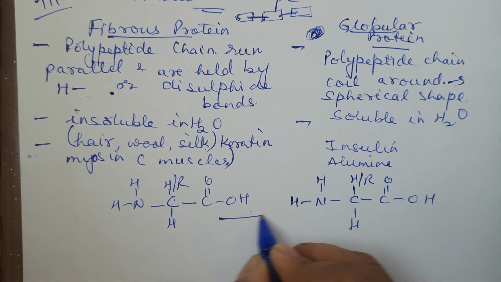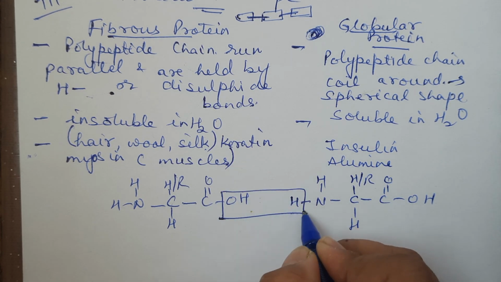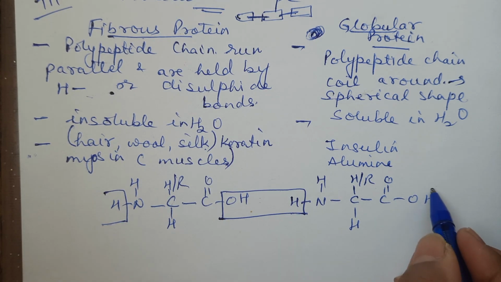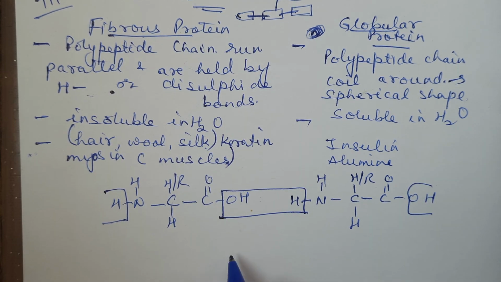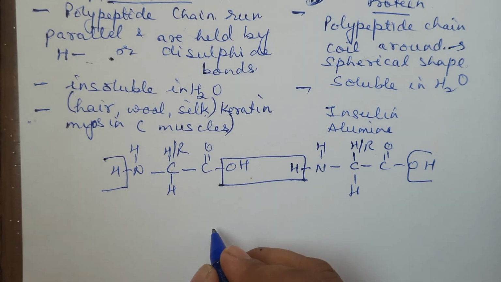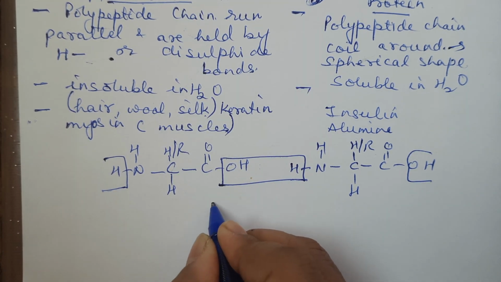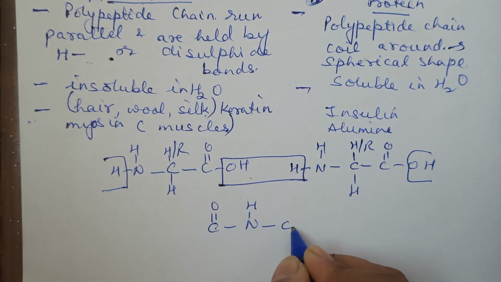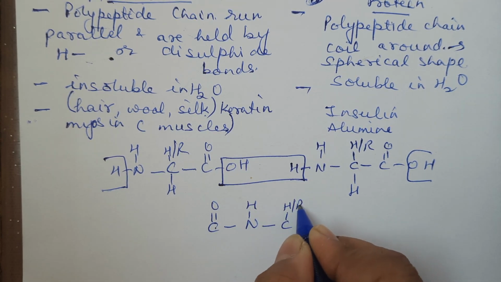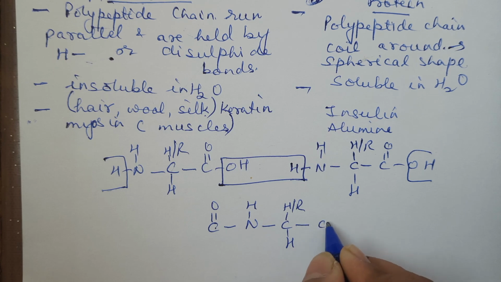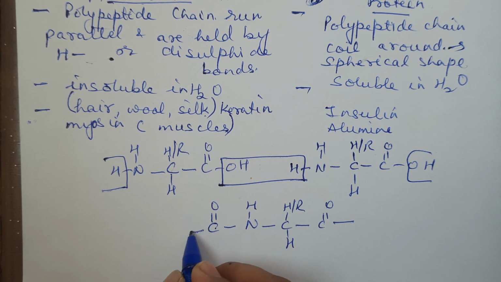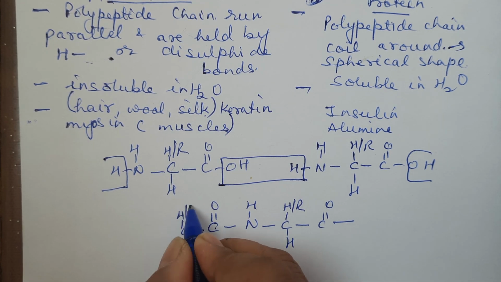So this OH and H, if it comes out as water, this side H with a neighboring one more amino acid, this side also OH with a neighboring. So what are we left over with in between? CO and H. This is C, H or R. This is H. This is CO. You will have a dash here because it may be linked with some other amino acid which is present adjacent to it.